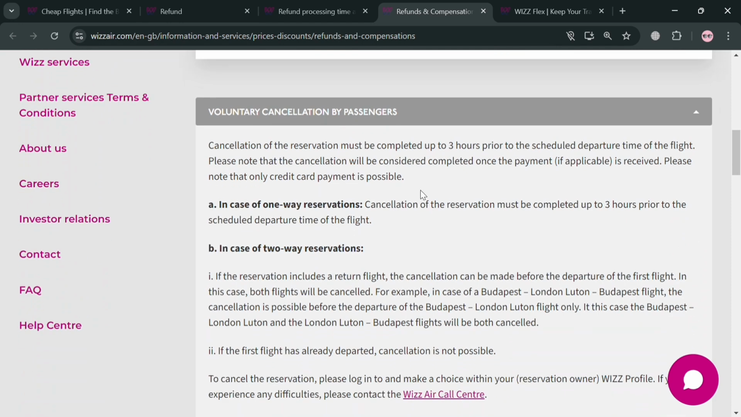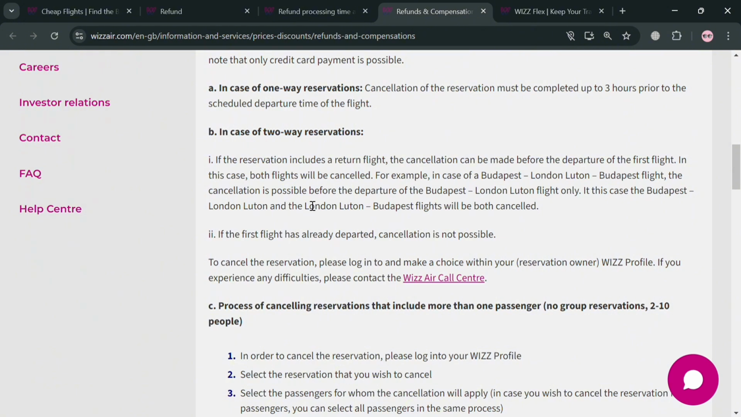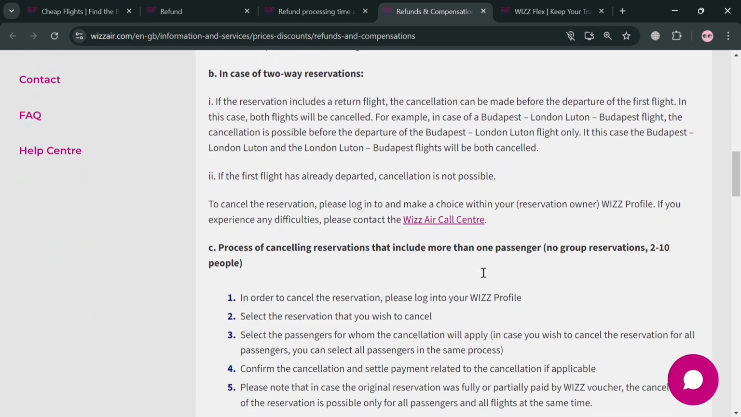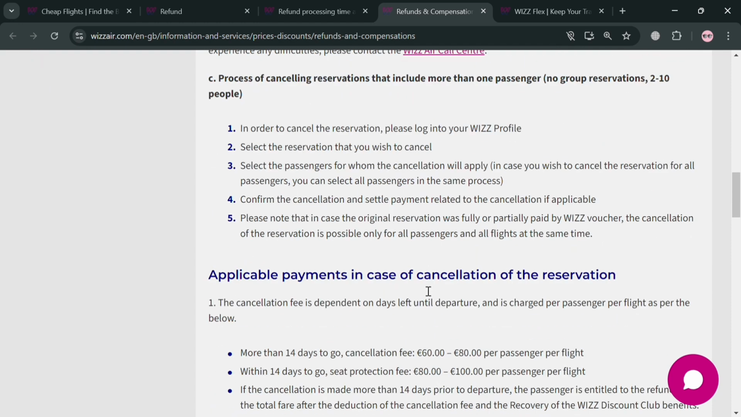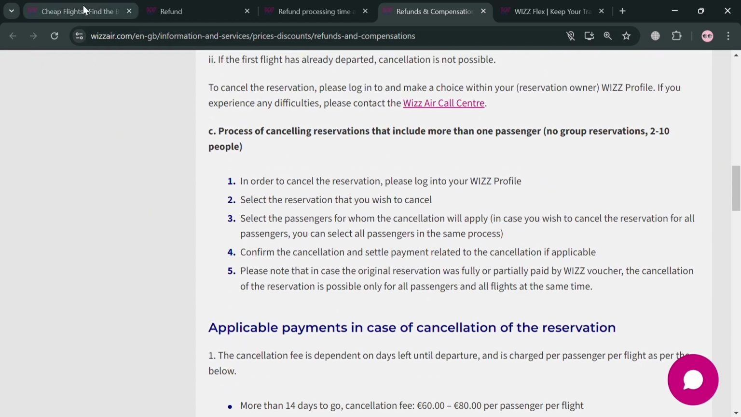Now moving on below here under voluntary cancellation by passengers, it will show you the step-by-step process and how you can cancel some of your reservation before getting a refund. And below are the processes of canceling a reservation that includes more than one passenger. So once again, you'd start a refund request by simply creating your account or signing in on your Wizz Air account. And that's basically what we're going to do in order to show you how to do it.